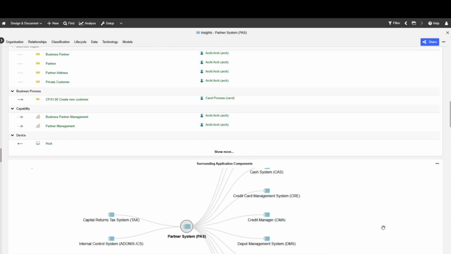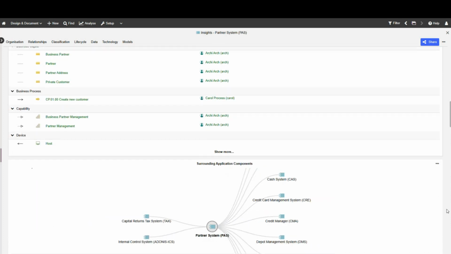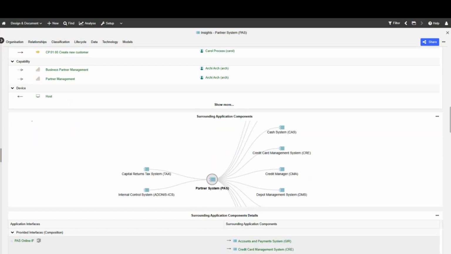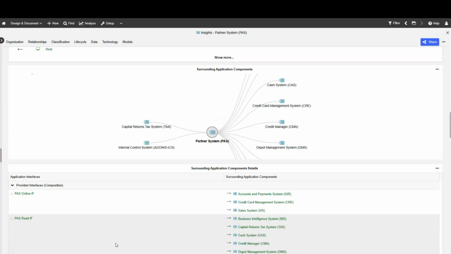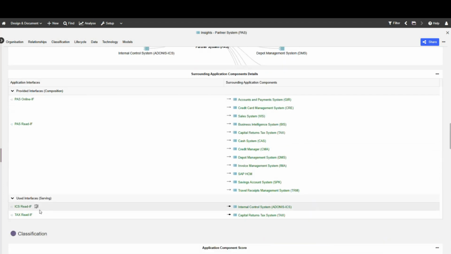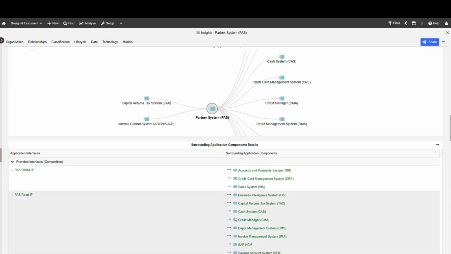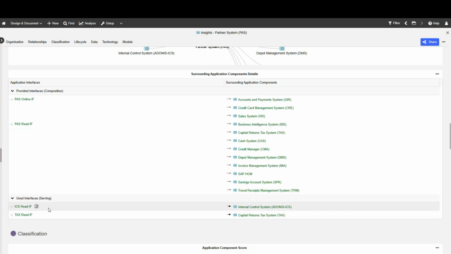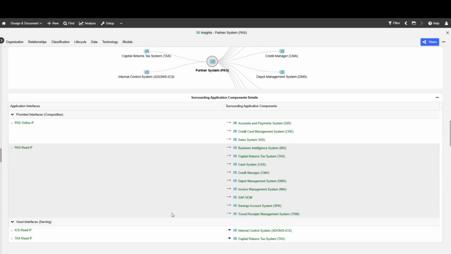The surrounding applications are surrounding this particular application. So in other words, the interface relationships between them. So I see that there's 2 here and many on the side. So these interfaces here are actually provided by partner system to communicate to the others on the right side here, right? So I'm seeing that I'm serving, and vice versa. The 2 on the left side here, those are the ones that are composing these interfaces or providing me these interfaces from partner system to be able to use it.